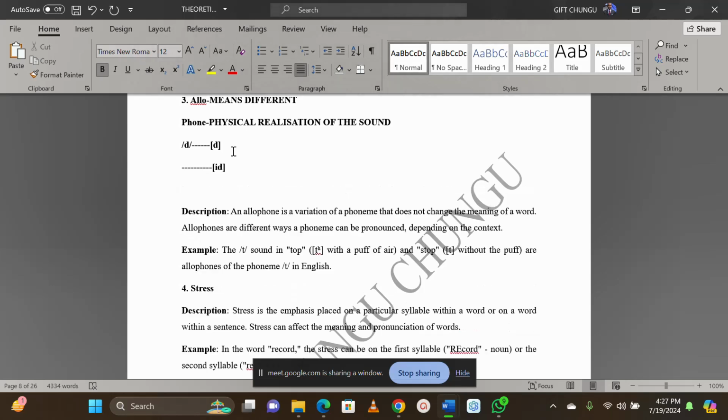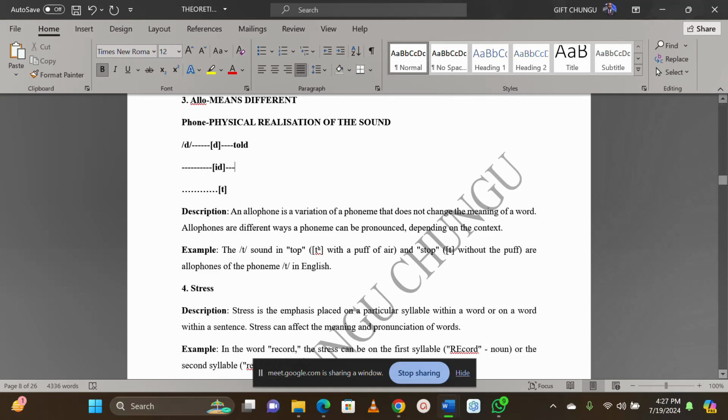Are we together there? So, for example, in the word toad, it comes out like that. Are we together? In the word toad, it comes out like that.